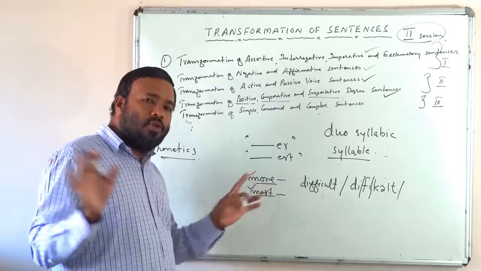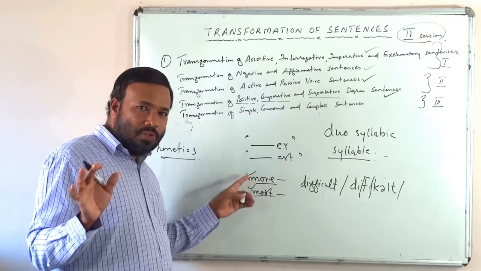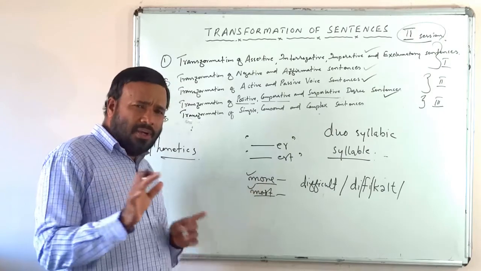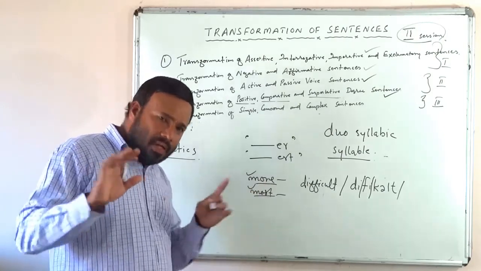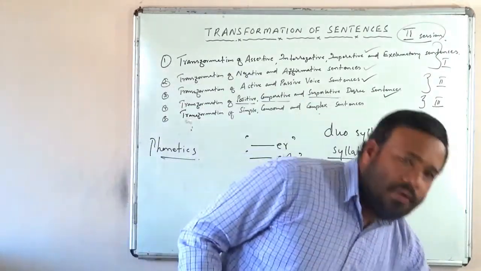And there is no shortcut way to study those disyllabic words, which take er and est, which take more and most. You have to learn it by learning only. No other way.